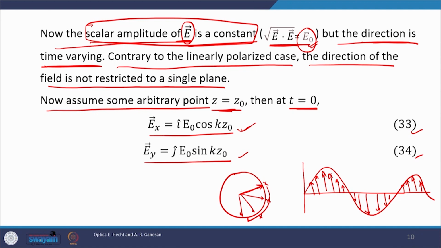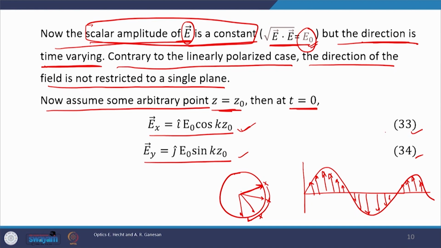Why? If this would be random, then we would lose the power of predictability, and we have already discussed that if the orientation of the E field is predictable, then only we can say that the wave is polarized. That much information must be in our hand.